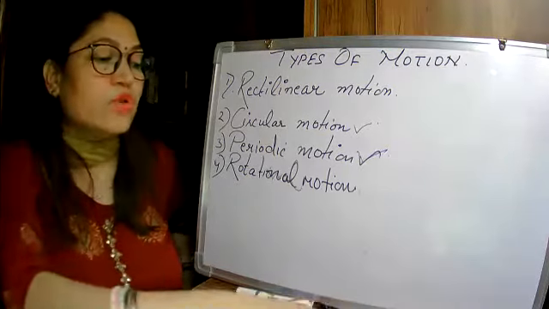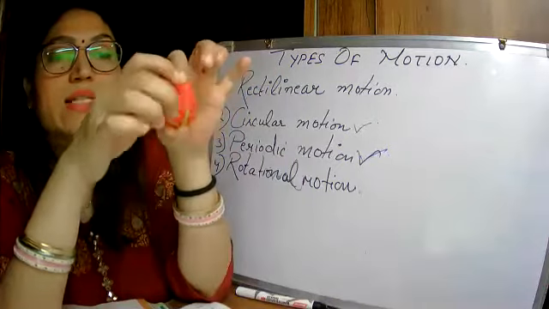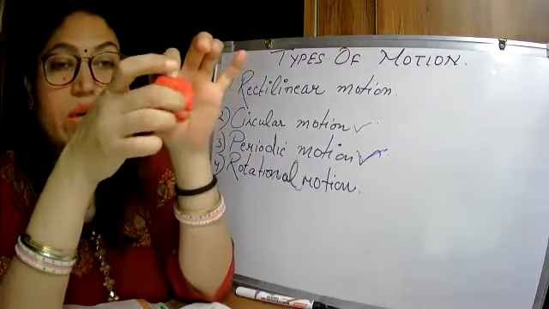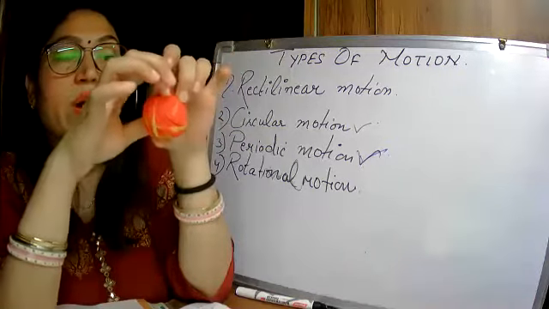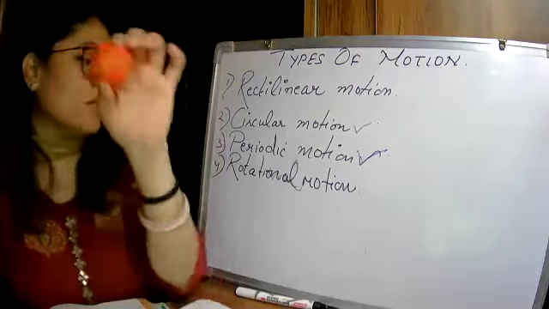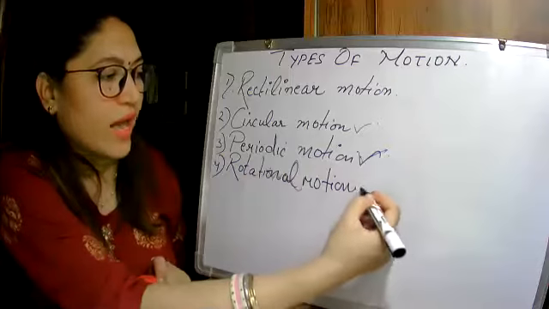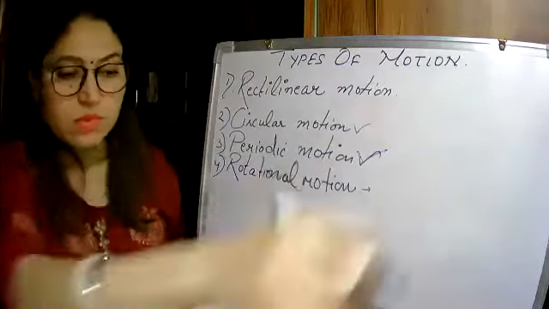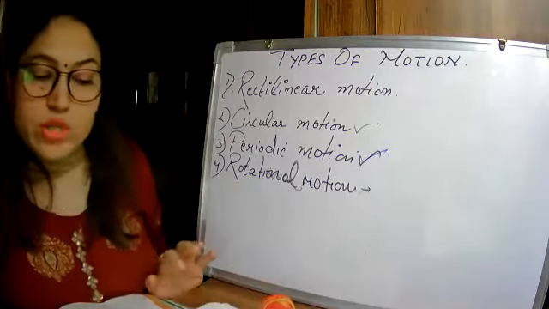It has a fixed axis, and on that axis it is moving. Though it is showing circular motion, one fixed point is at the center, and the object moves around it. That is known as rotational motion. Examples are the moving ball as well as the motion of the earth.